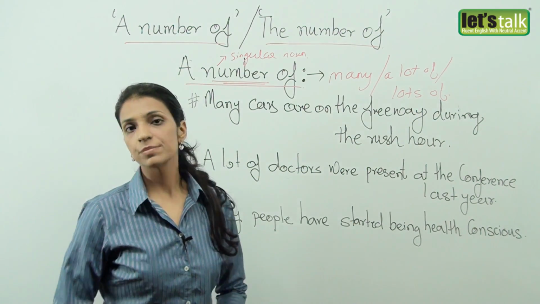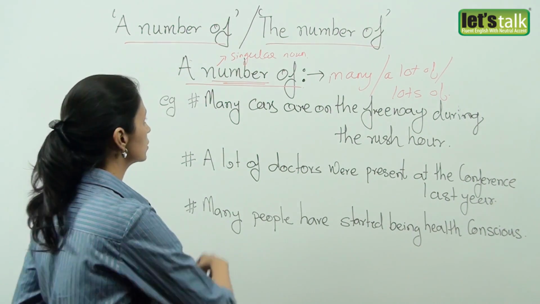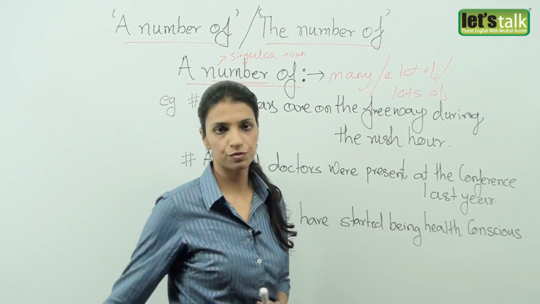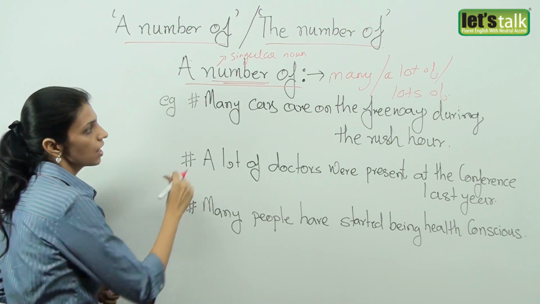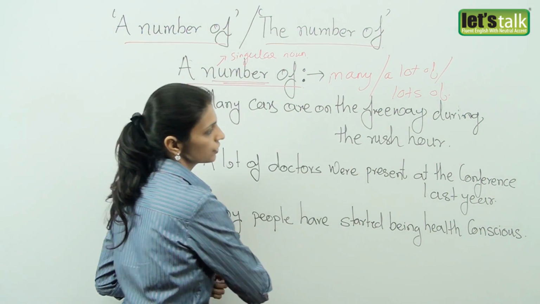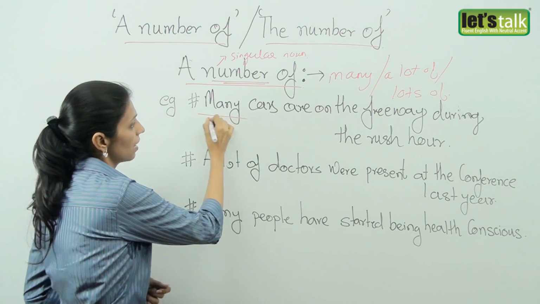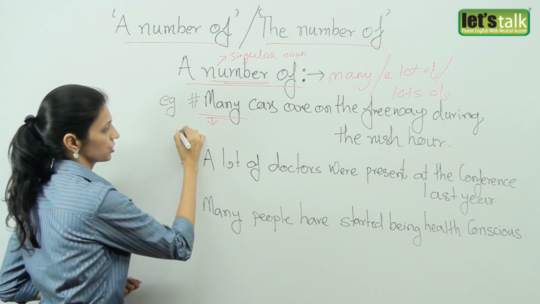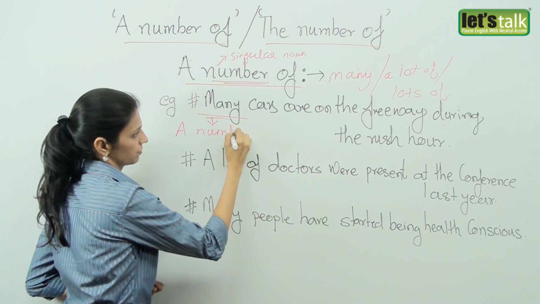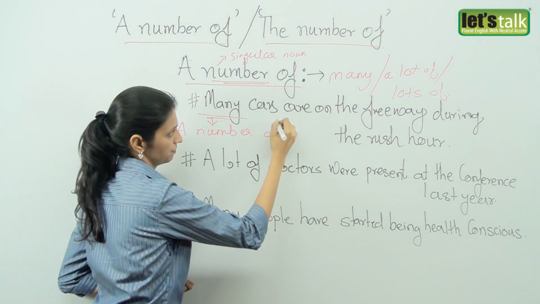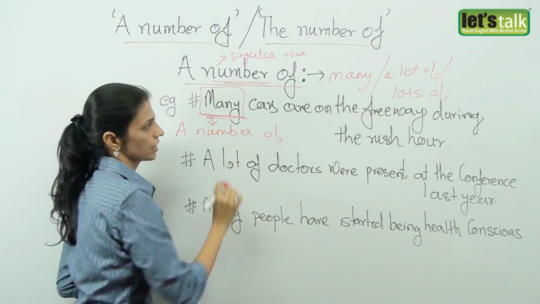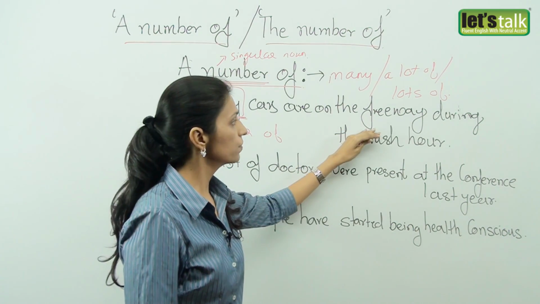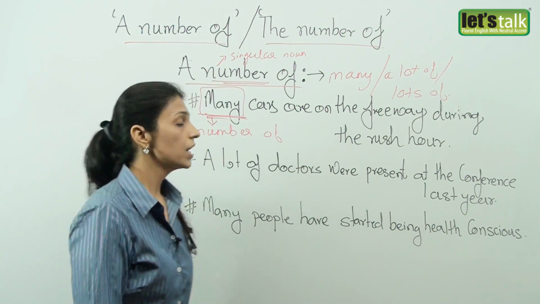Now let's take a look at some examples and see how we can use a number of just like we use many, a lot of and lots of. In my first example, many cars are on the freeway during the rush hour. So many cars means more than one. So if I replace this with the common expression, a number of cars, it means more than one car. So a number of cars are on the freeway during the rush hour.